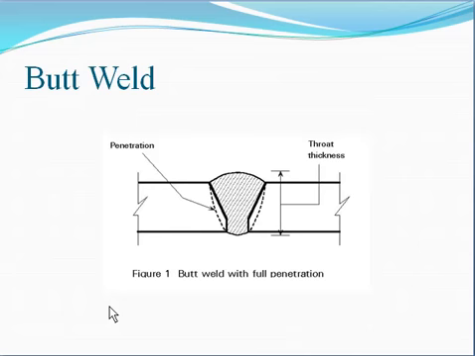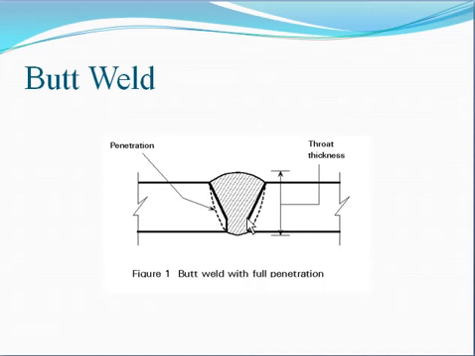Next part is the butt weld. Butt welds are also known as groove welds. Here you can see these two plates, this is the first plate, this is the second plate. These two plates are placed in front of each other, or butt to each other, not perpendicular to each other.